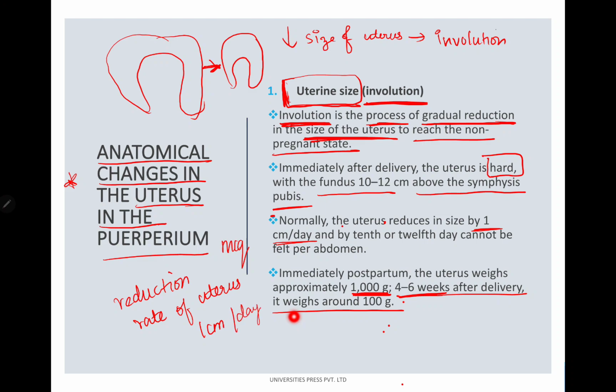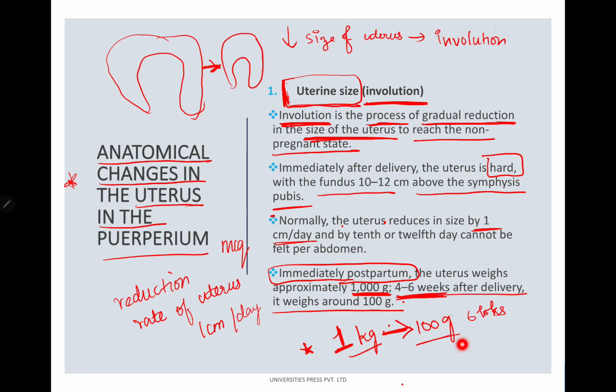Immediately postpartum, how much does the uterus weigh? Remember, approximately 1 kg. This is a star question. 4 to 6 weeks after delivery, it weighs around 100 grams. So from 1 kg it goes down to 100 grams after 6 weeks. Immediate postpartum it is 1 kg, and after 6 weeks it is around 100 grams.